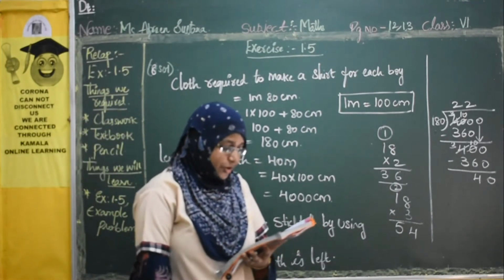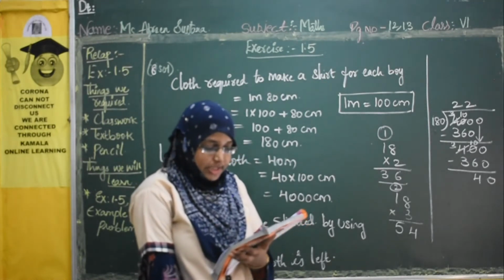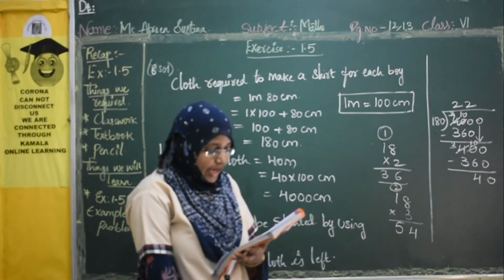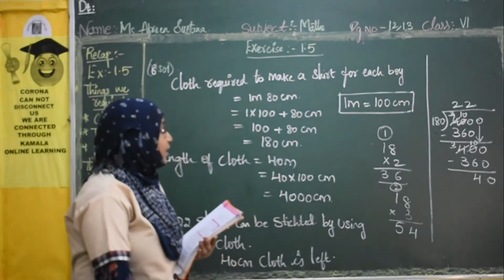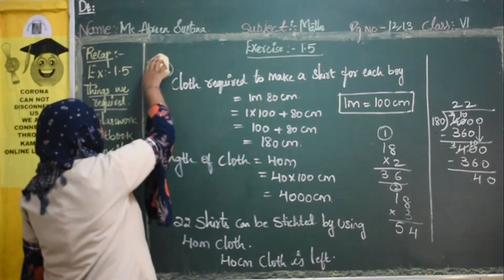The cost of petrol is 60 per liter. A petrol bunk sells 750 liters of petrol in a day. How much money do they get at the end of the day? This you can try. I'll just give you a hint. I hope everyone has written.